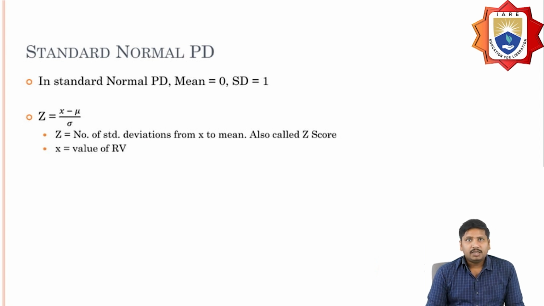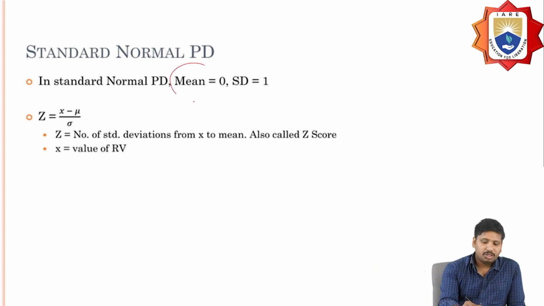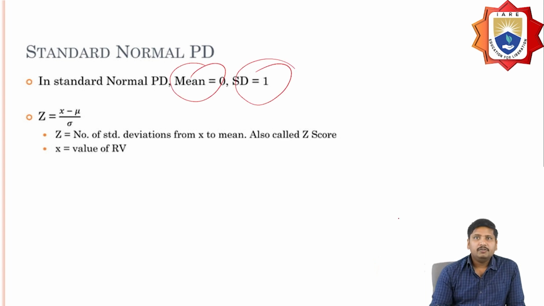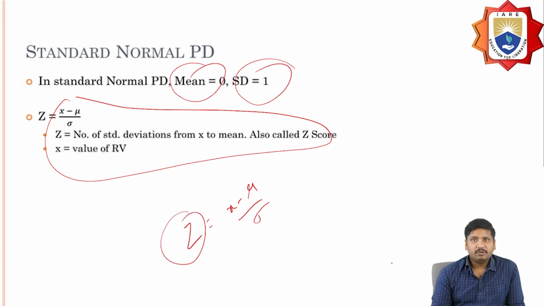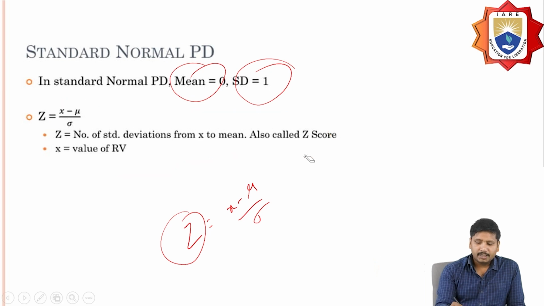What is the standard normal distribution? In the standard normal distribution, the mean is 0 and the standard deviation is 1. In it, the z value is calculated as z equals x minus mu divided by sigma, where z is the number of standard deviations from x to the mean, also called the z score, and x is the value of the random variable.